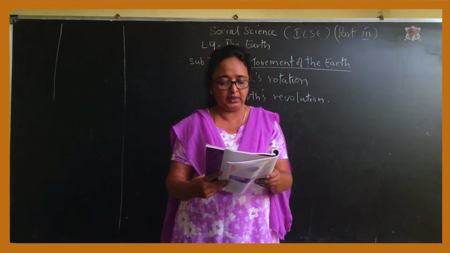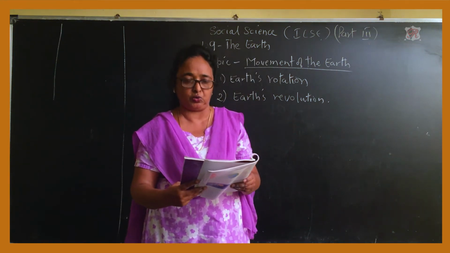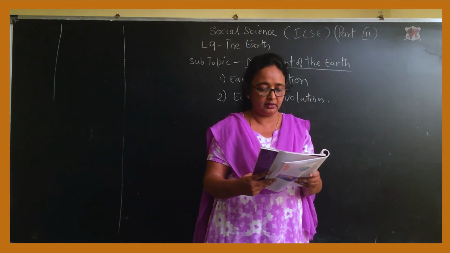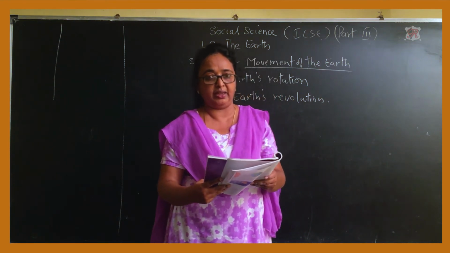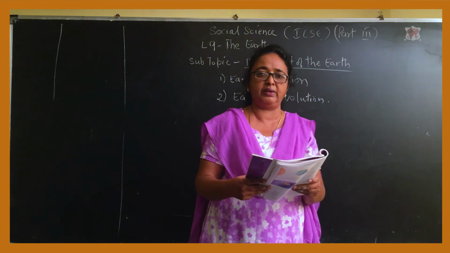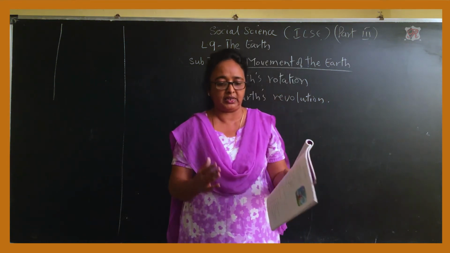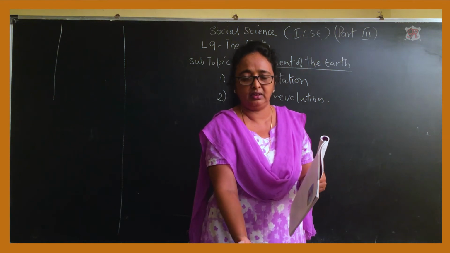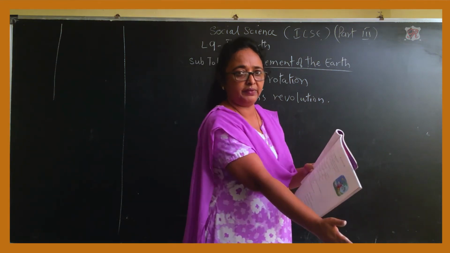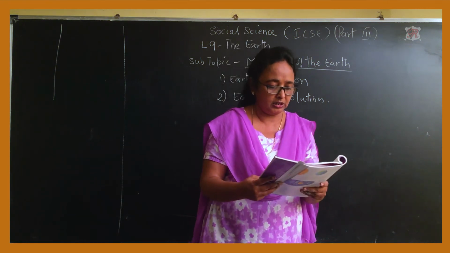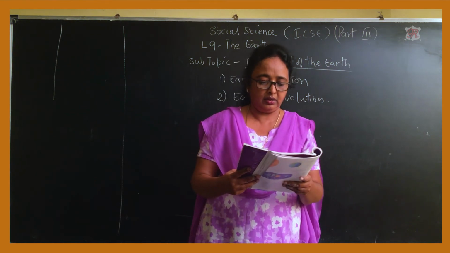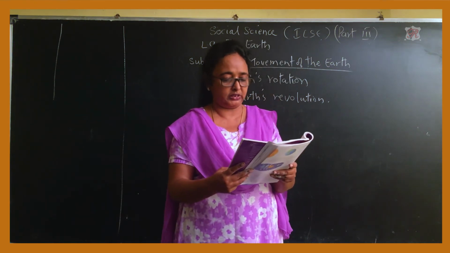The equator and the axis are imaginary lines. It is true. Now, all parts of the Earth have day at the same time. Is it? No. Every part of the Earth will not have the same time. Different times are there. If one part is facing the sun, it will have daytime, and the other part is having night. So "all parts of the Earth have day at the same time" is false.